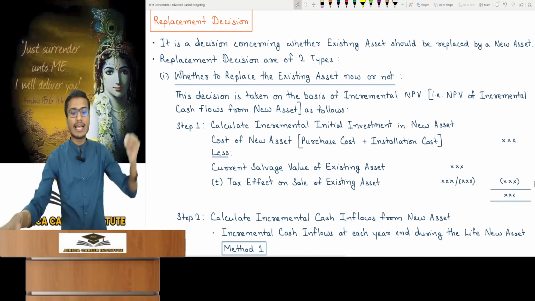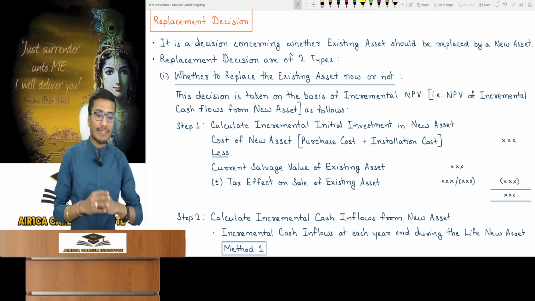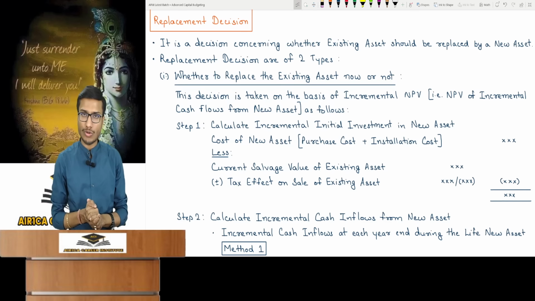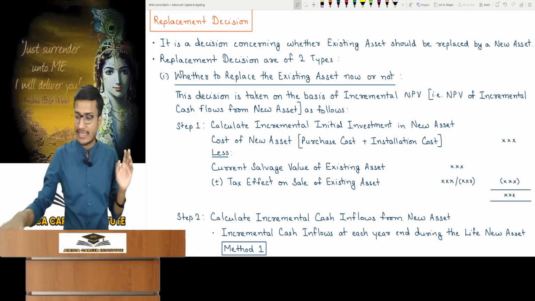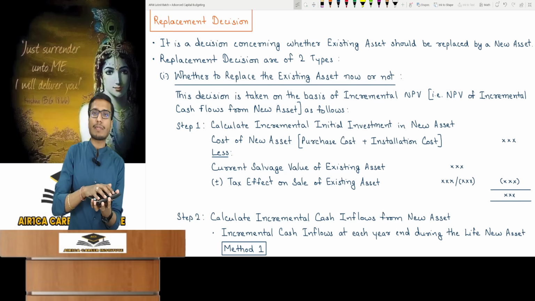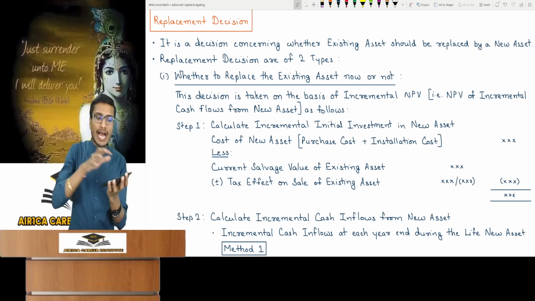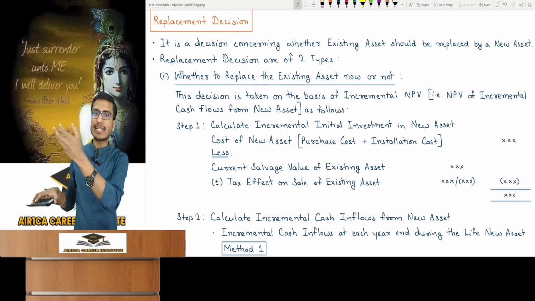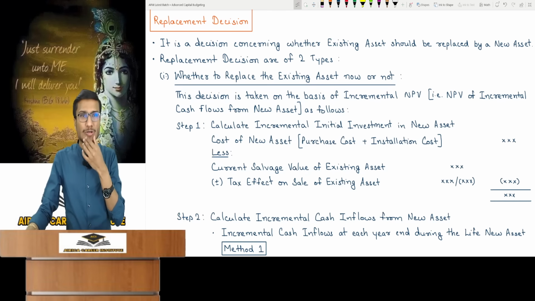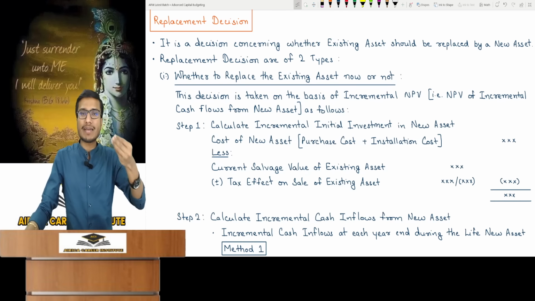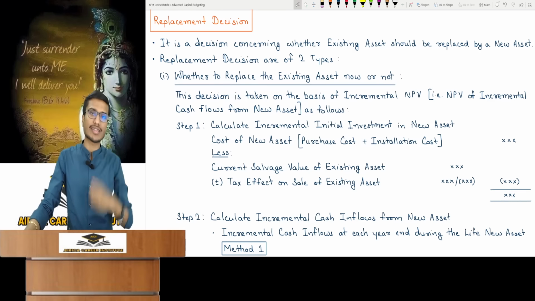Look, it's very easy. First replacement decision, should we replace the existing asset today? Should I replace my existing asset today or should I not? This is a very simple decision for us to consider. I have this machine, should I replace it? Should I scrap this machine today and get a new one in its place or not? Just that simple decision. Why do we need to make this decision? And before we study it further, let's understand why it's necessary. There are many reasons for this.